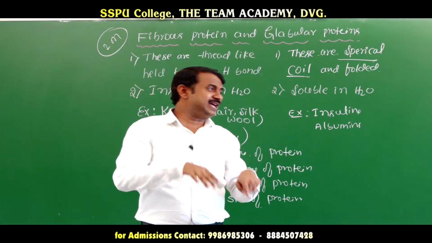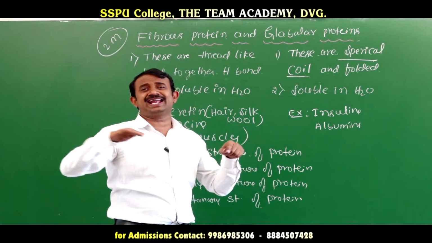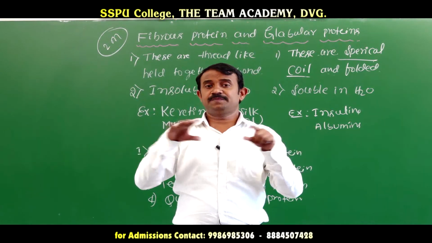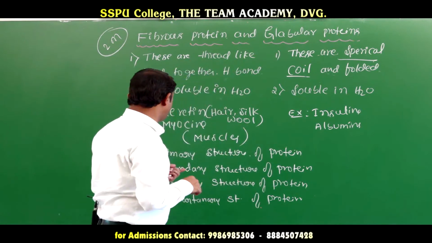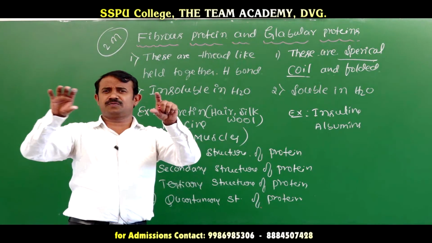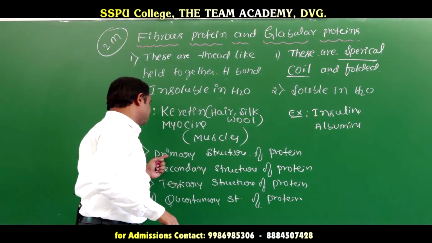That is a primary structure of protein, a straight linear chain of peptide bonds. The peptide bond formation is called the primary structure of proteins. N number of amino acids in a straight line, that is a primary structure.